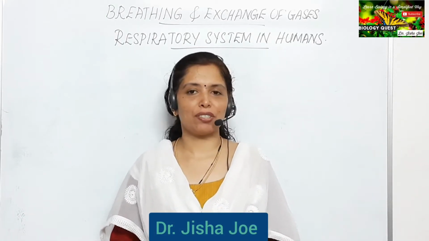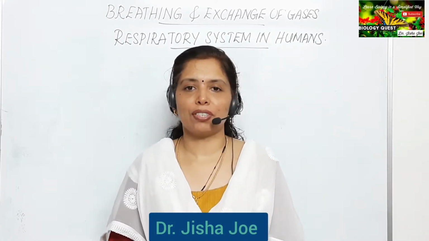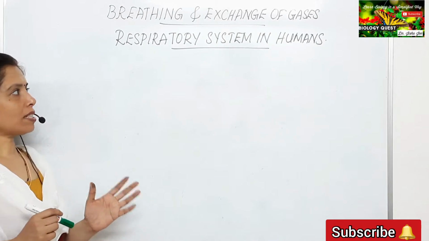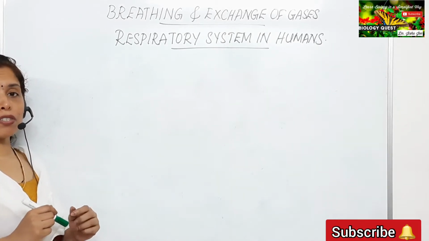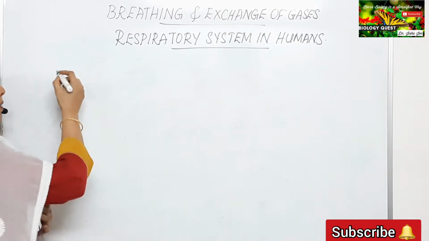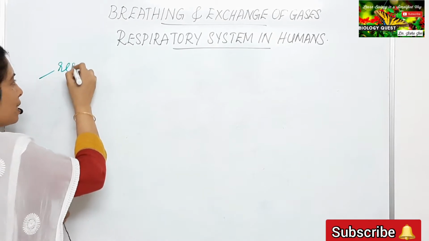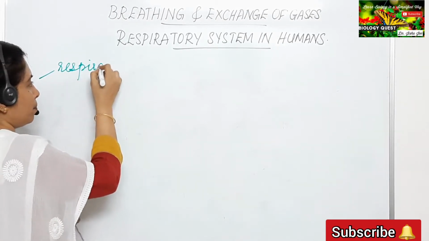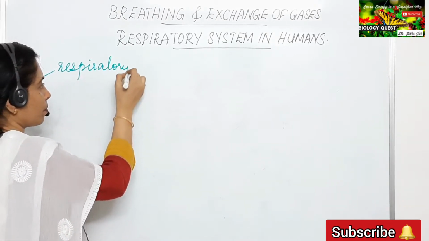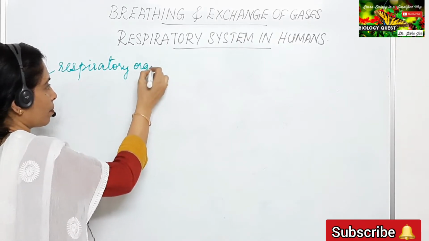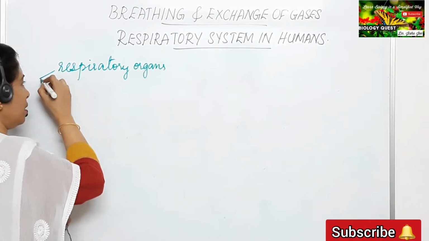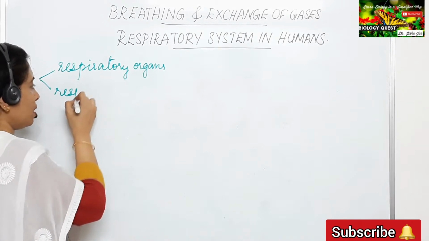I'm Dr. Jisha Jo. In this session, we shall have a look at the human respiratory system. The respiratory system in humans consists of two components: the respiratory organs and the respiratory tract.